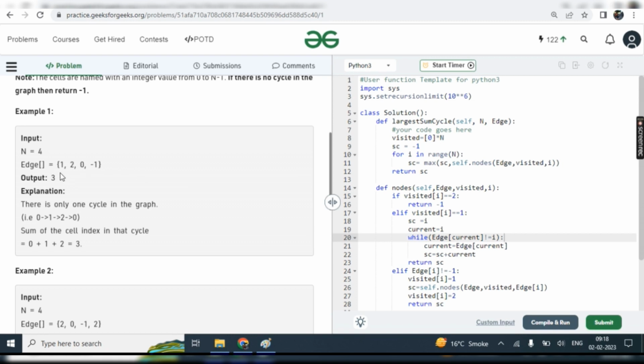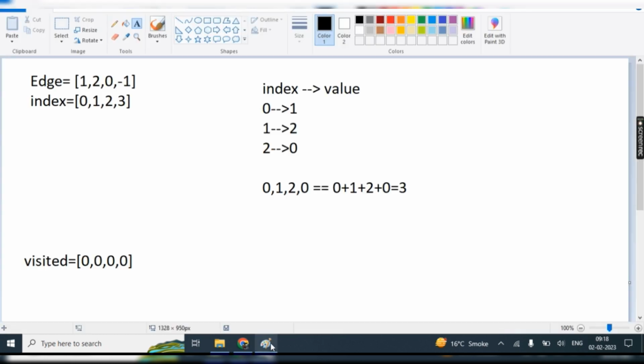So how exactly are we finding the cycle? Whatever the value is given, like 1, we need to go to that index of this array and find the next value. Let's first understand this. Here we can say the array is 1, 2, 0 and -1. -1 is nothing but for that node there is no exit point. So if we get -1, then there is a dead end.